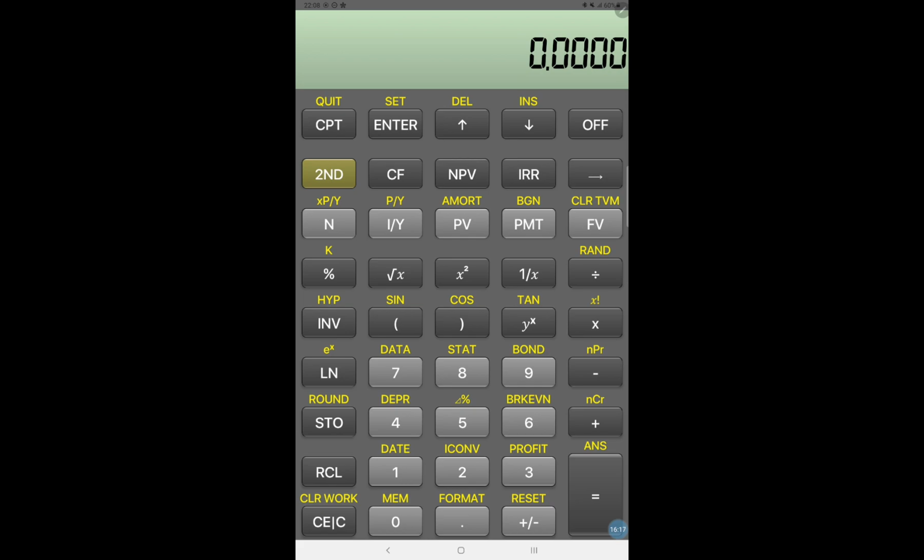So we'll be entering the future value, the number of years, which is N, and the value 7%, which is the required rate of return, and we will be computing the present value. That will be the present value factor for 1 rupee for the first year with the required rate of return of 7 percent. So let us enter the values. First press 1, then press N. So N will be storing the value of the first year.